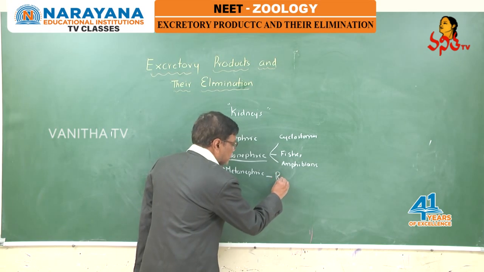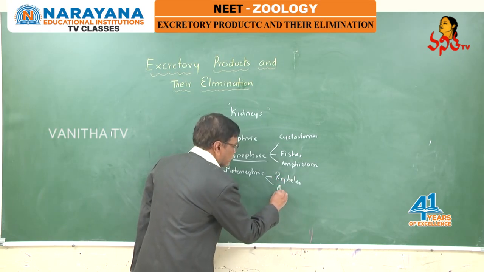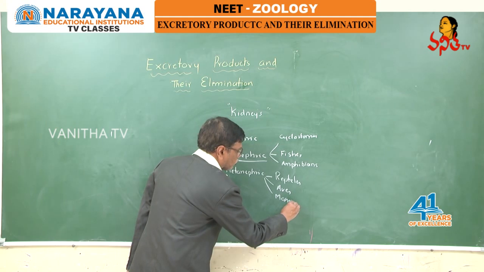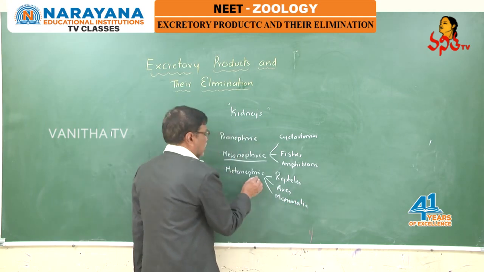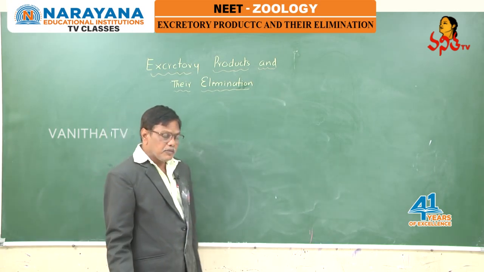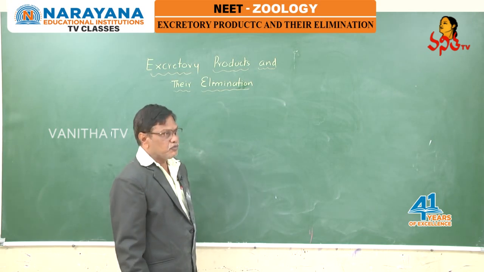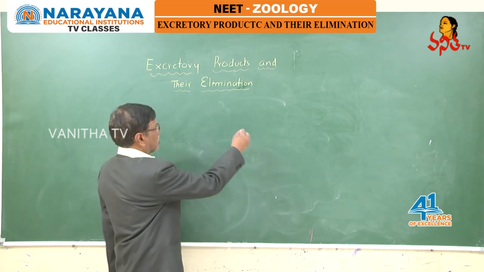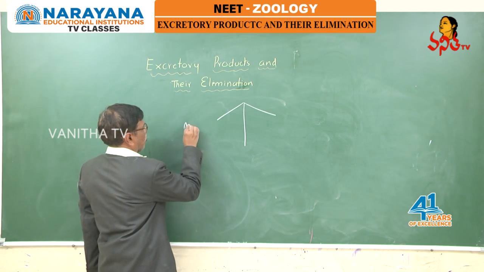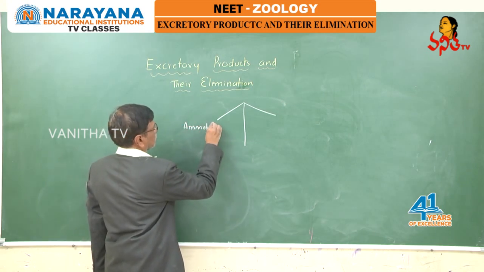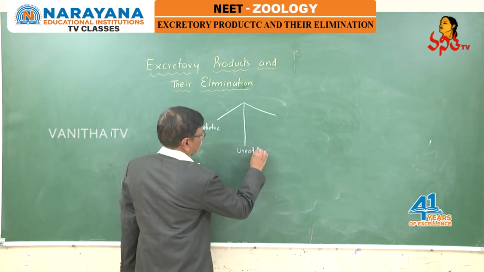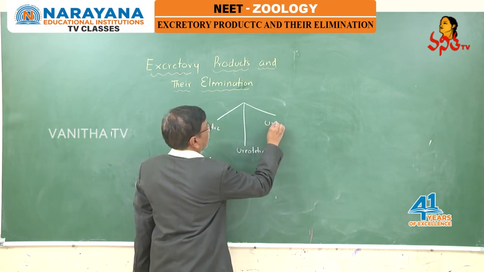In reptiles, aves, that means birds, and mammals, the kidneys are which type, my dear friends? They are metanephric type. Then coming to the nature of the excretory material which they are excreting, the animals are categorized into three groups: ammonotelic, ureotelic and uricotelic.